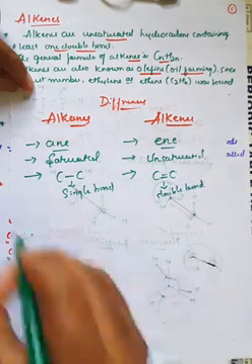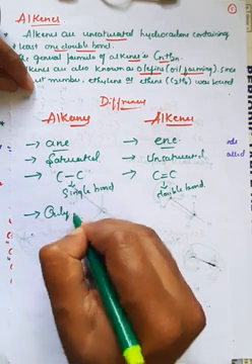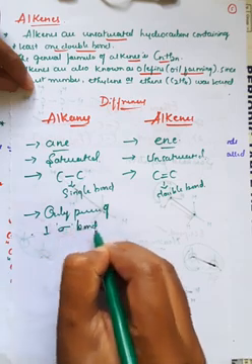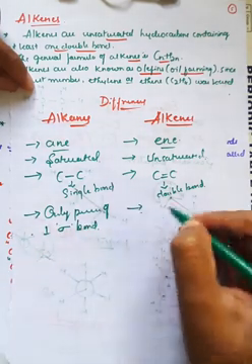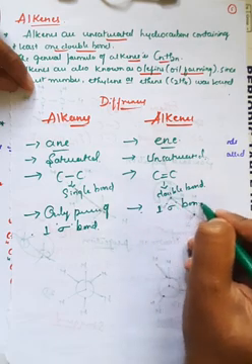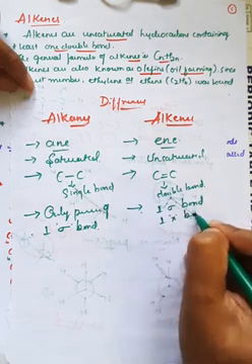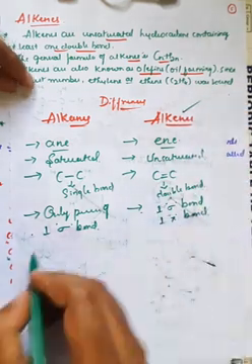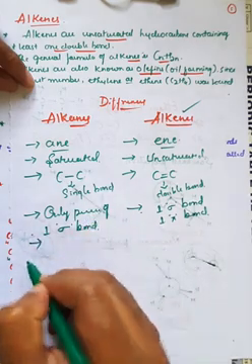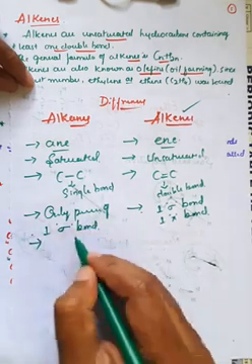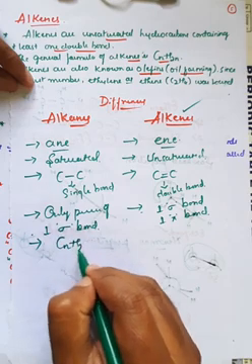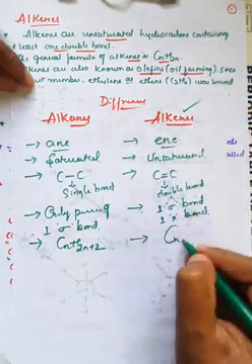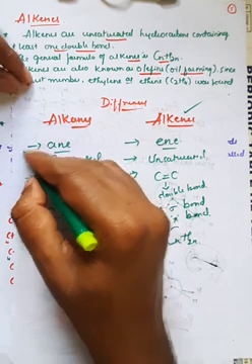In alkanes there is only the presence of one sigma bond. And here in alkenes there is one sigma bond along with one pi bond. So observe carefully, in alkenes there is a presence of one sigma bond and one pi bond. The next difference is the molecular formula. The general molecular formula of alkanes is CnH2n+2, but in case of alkenes it is CnH2n. Observe it, right? These are the major important differences.